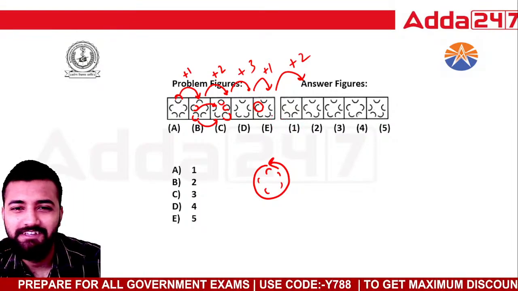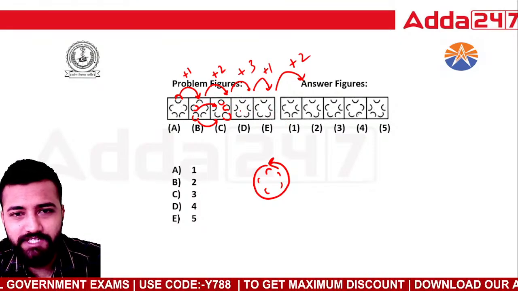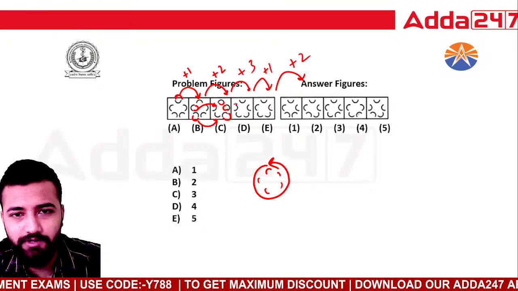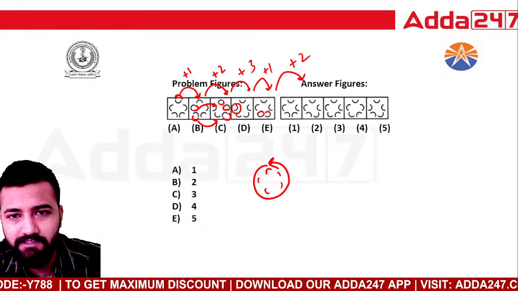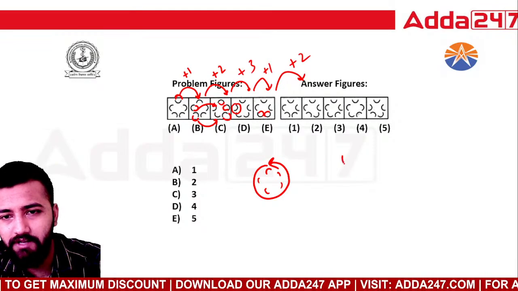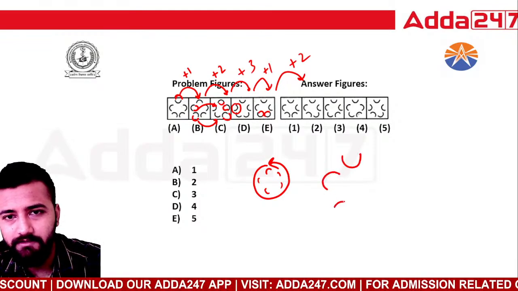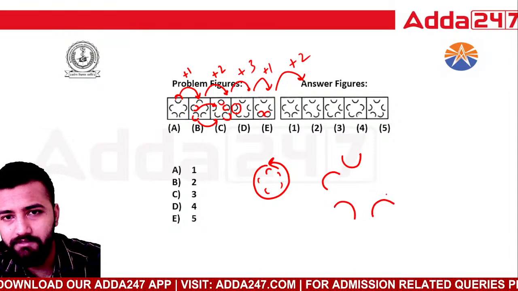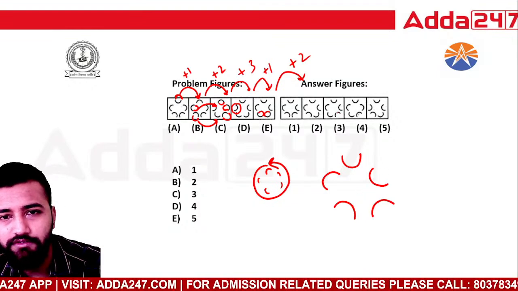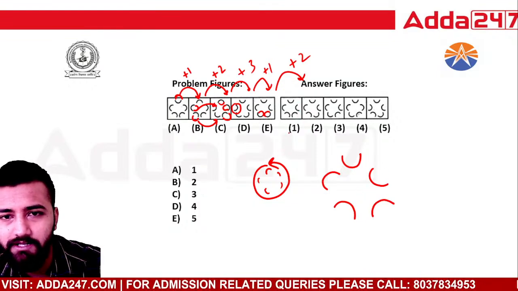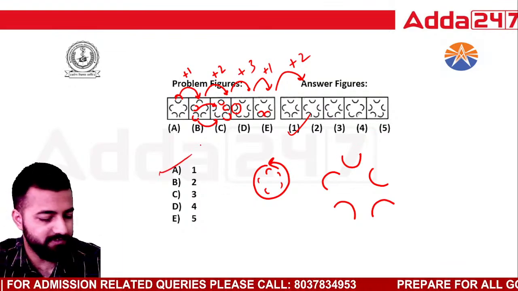Right? So out here what have we changed? We have changed this option out here. This particular element has changed to this. Next will change this and this. So your final figure will be this, this, this, and this. Let's see the option where we can see this particular figure. So it's option number 1, right? This is the correct option. I hope it's clear.